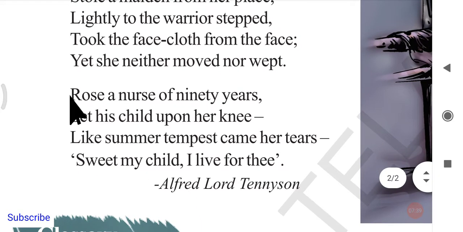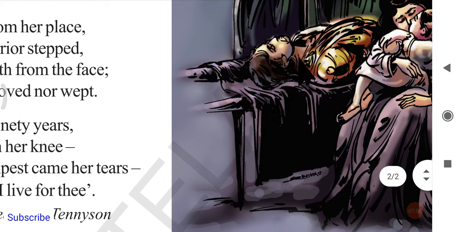Rose here does not mean the flower rose, not that rose. Rose in the sense of got up: raise, rose, risen, the verb form. So "Rose, a nurse of 90 years." What was the age? 90 years. "Set his child upon her knees." She set this man's child upon her knees.